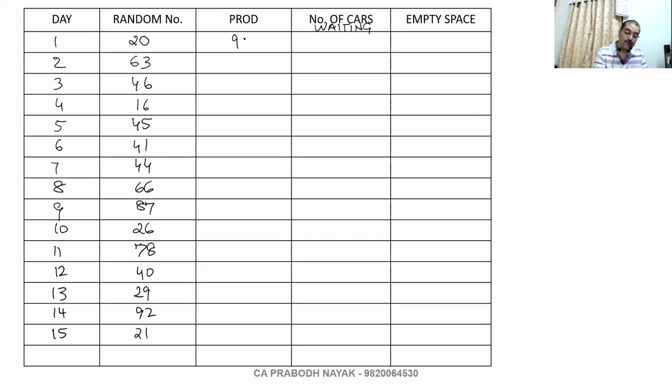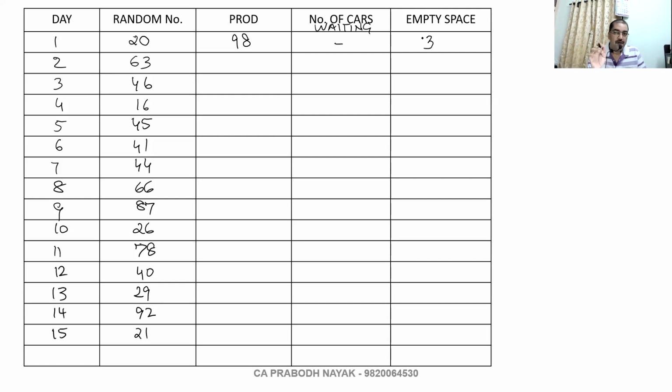Production is 98. So if 98 are there and you are going to load everything on the ferry, so number of cars waiting is nil, but there will be empty space in the ferry, in the boat, because the boat can carry 101 cars. So if you are going to carry 98 cars, there will be 3 empty spaces.